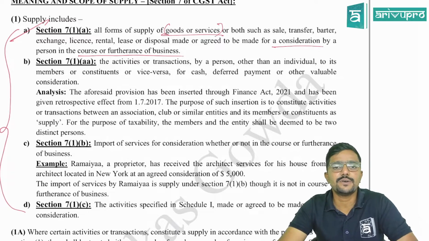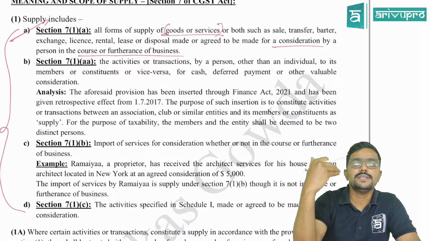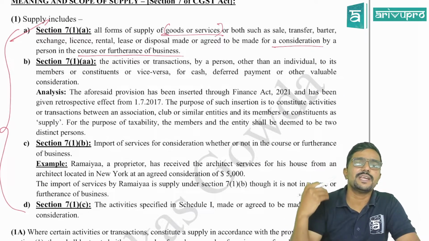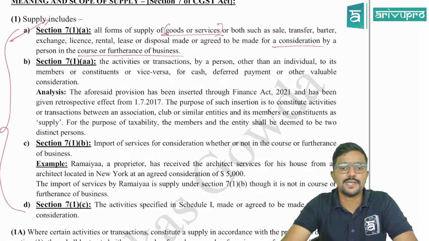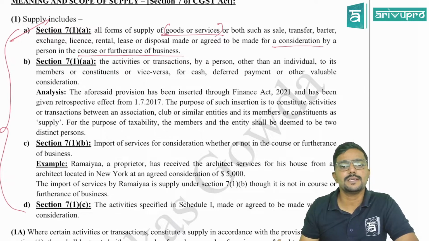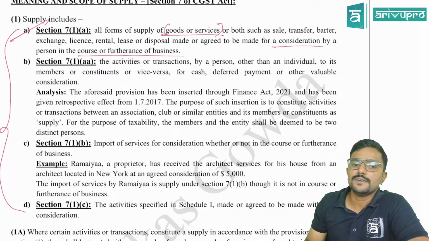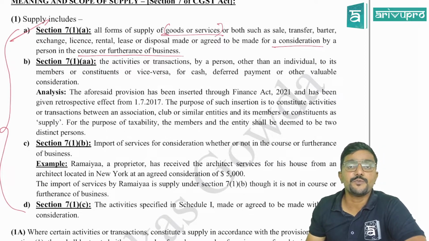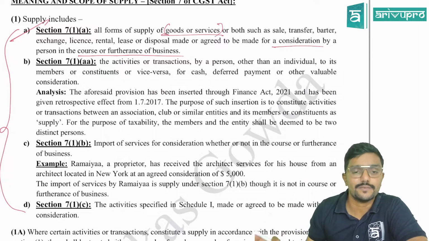So what they are trying to cover here is, if any association is giving any services or doing any activities to their members, is it a supply? Yes. If there is a consideration involved there, even that will be a supply. You can try to understand here. Analysis is given. The aforesaid provision has been inserted through Finance Act 2021 and has been given retrospective effect from 1st July 2017.